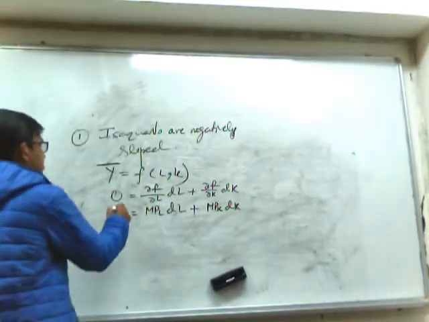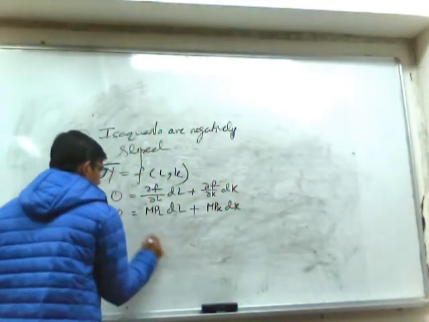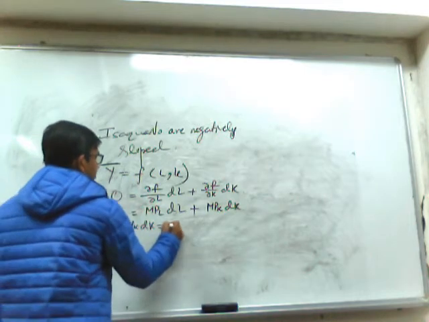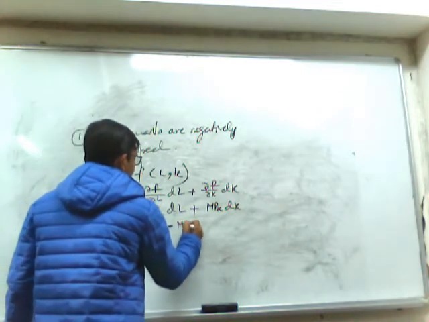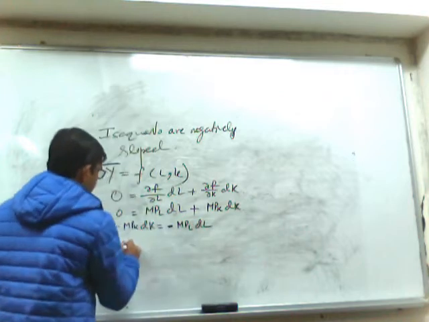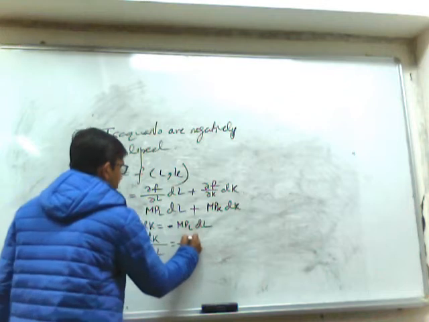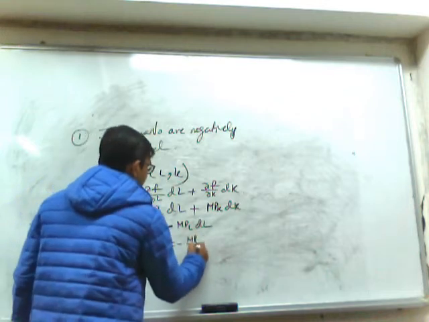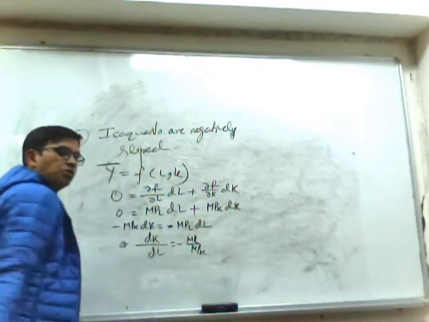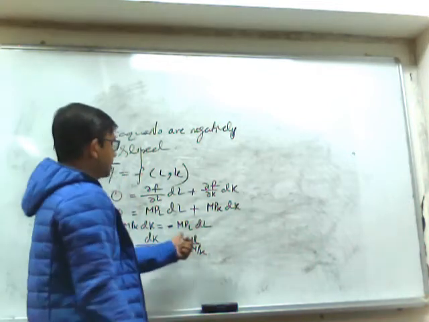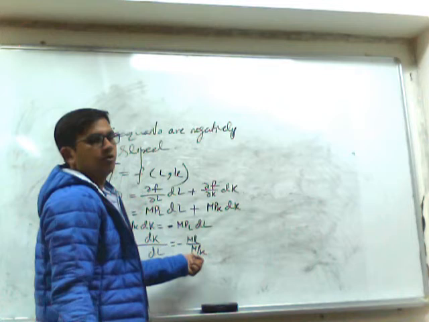So this is 0. So we can write that MPL dL plus MPK dK equals 0, or if we do the cross multiplication, dK/dL equals minus MPL/MPK. So from the definition of well-behaved production function, we can know that MPL and MPK both are positive.